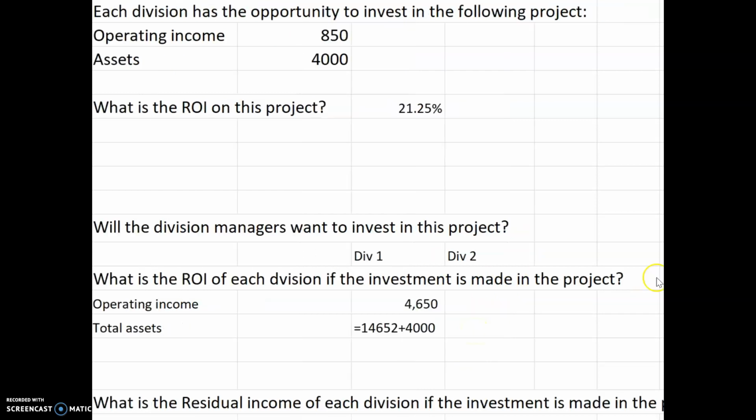Their total assets are $14,652. And now if we invest in the additional $4,000, now we're going to have $18,652. So our new ROI is going to be 24.93.